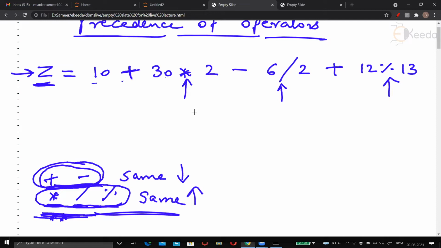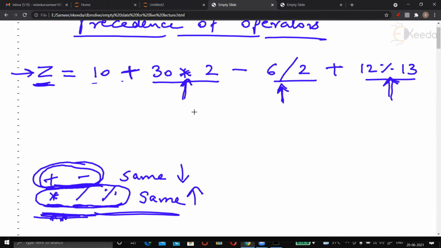If these three operators have high priority, which one will be solved first? Will division get solved first? Will percent get solved first? Or will asterisk get solved first? You may say, sir, what difference does it make? You solve all of them. No, it makes a difference, because